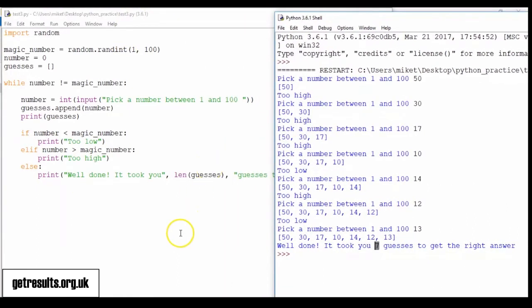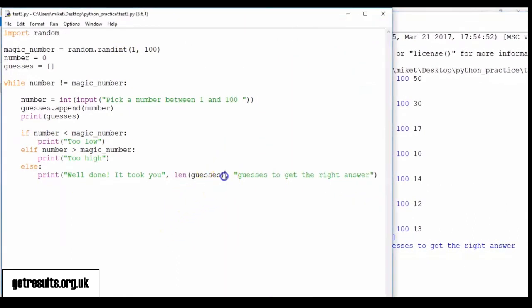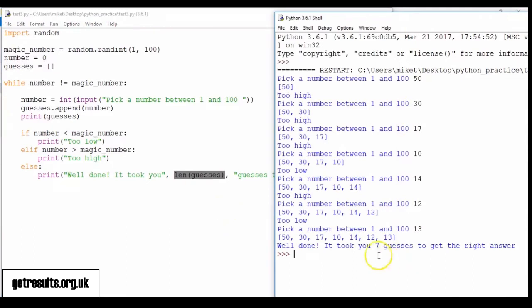We've got a program that, there's that reference again, and that's just telling us the length of the guesses list. We can put that down here as well before we finish, and that's it.